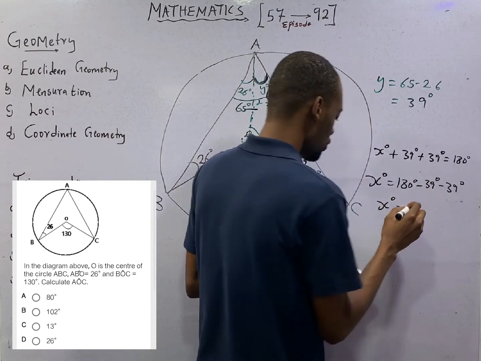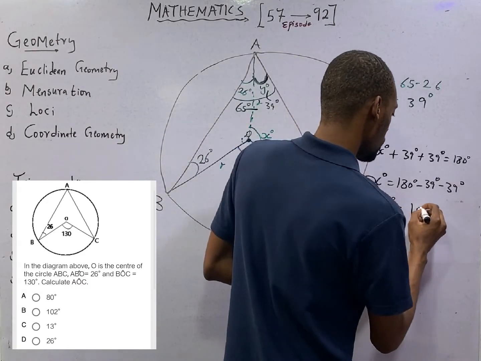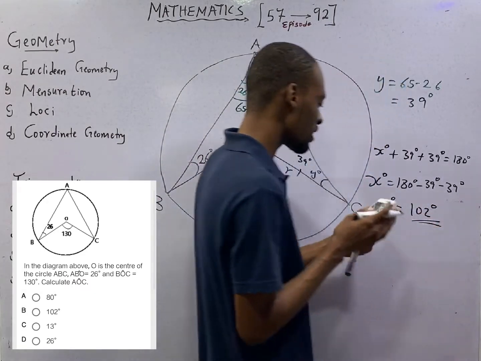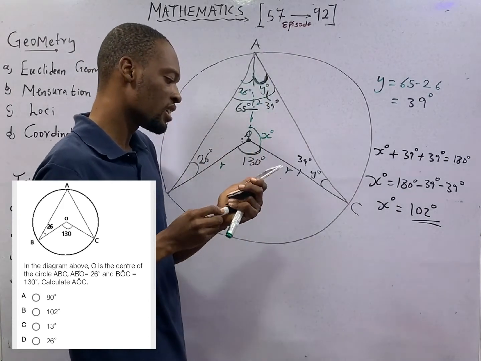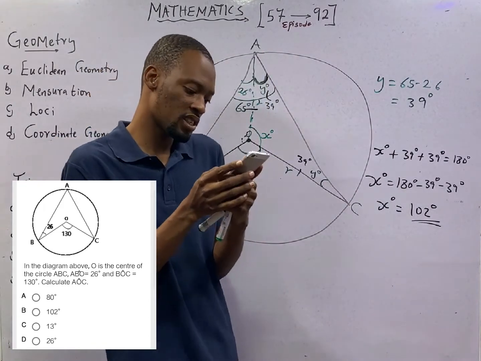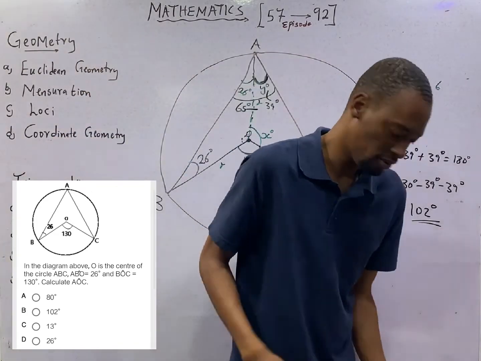X degrees should be 102 degrees. So that is angle AOC. Let's see if we have that in the options. So option B is the correct option.